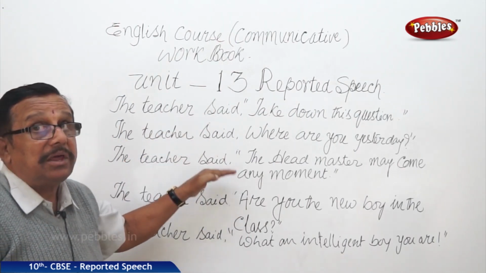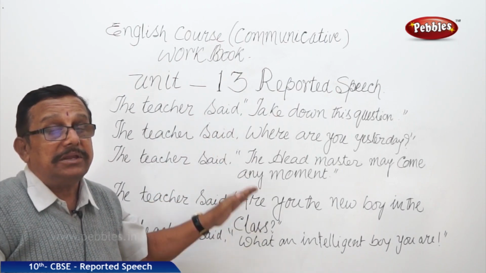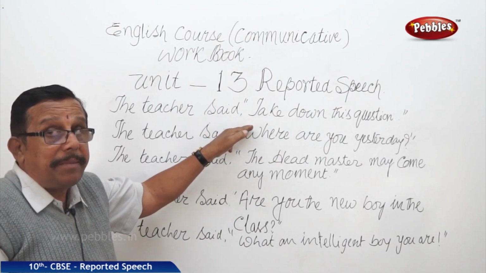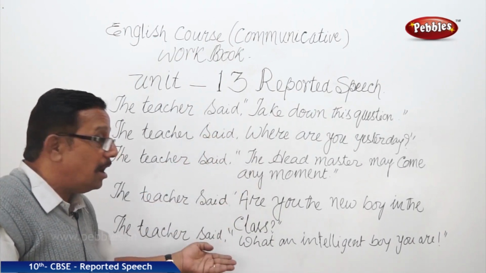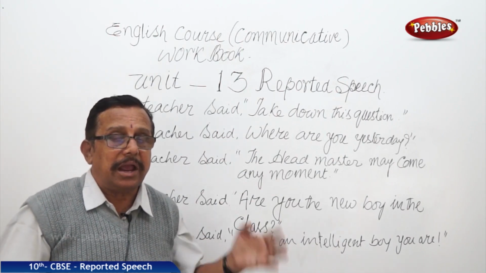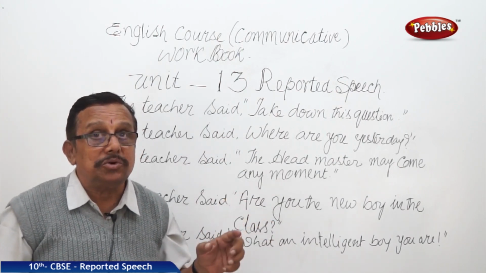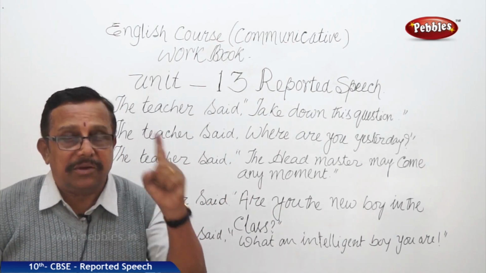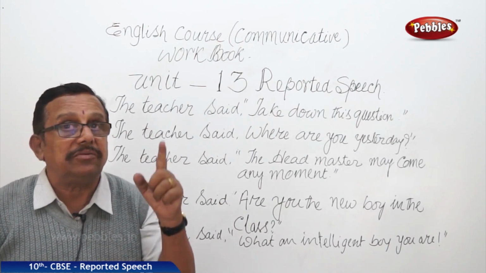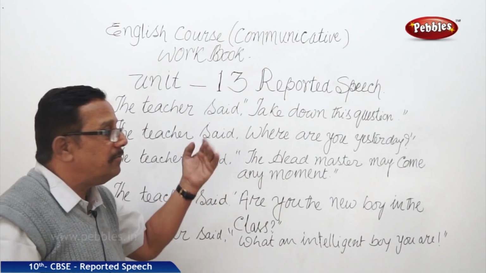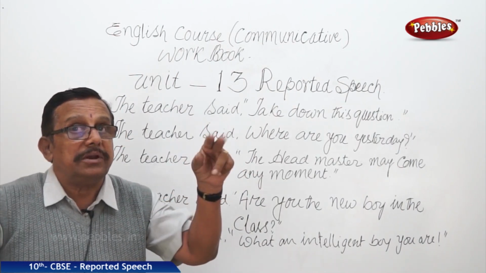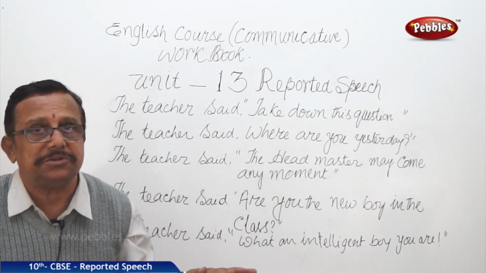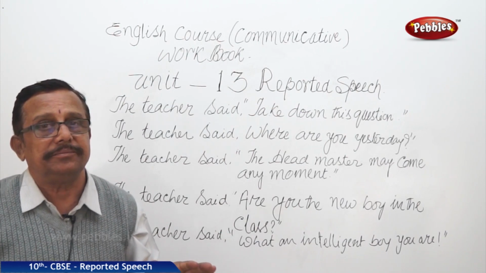That way, we are to be very cautious. We have to see the sentence, whether it is an interrogative question, or whether it is a request, or a suggestion, or a command, or an exclamatory sentence. And accordingly, we have to change them. We have to use to as a conjunction, or preposition to, or if, or that, or simply a comma as a conjunction to remove the inverted commas. And in reported speech, there are no questions. Question mark will not be there.